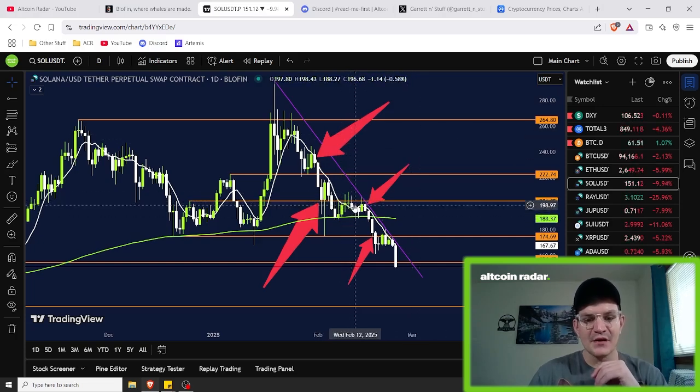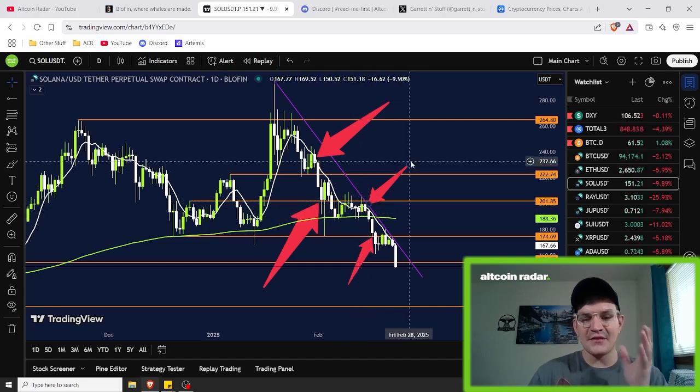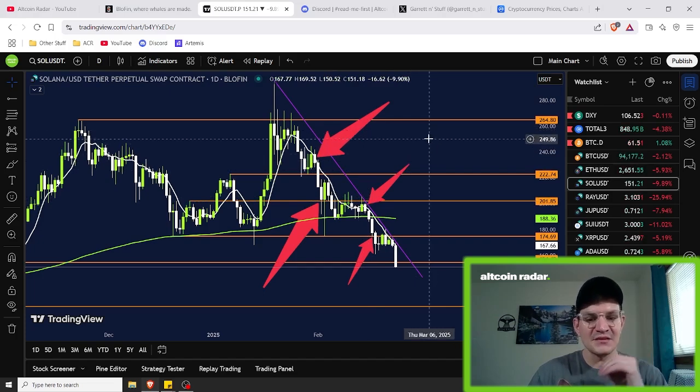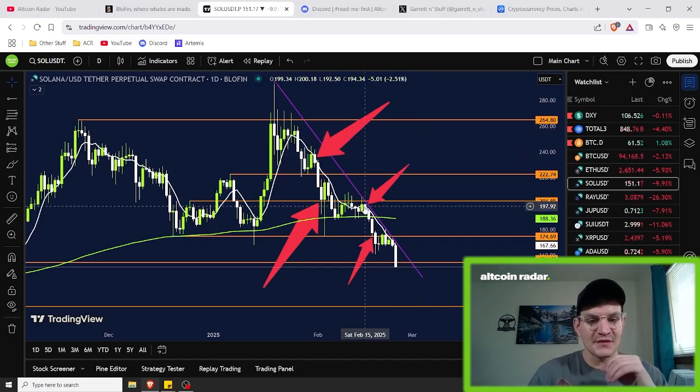And because of that, we ended up going back down and retesting this level once again. And then we tried the 200-day EMA right down here. We retested it once again and then tried going up again. But once again, we didn't get that candle closure above it, and we didn't have any signs of continued momentum to the upside. So that told me that, all right, I'm going to wait for the next candle and see if it goes down. It sure went down, and I waited for the next candle to open, and guess what? It ended up going down as well.